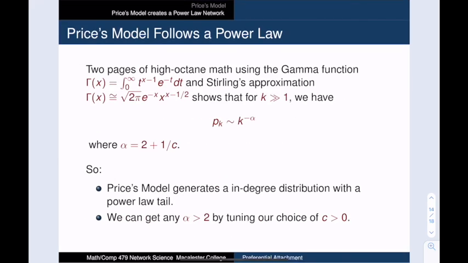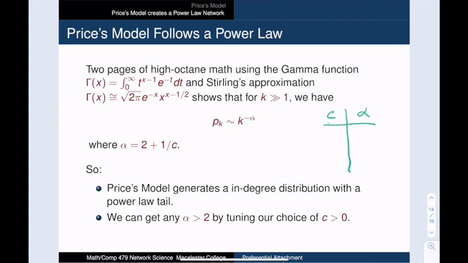We still need to figure out what the tail of this distribution looks like. And doing that actually takes quite a bit of high-octane math. We need to use the gamma function and a Stirling approximation, and if we do that, we find that the fraction of vertices with in-degree k grows like k to the minus alpha, where alpha is equal to 2 plus 1 over c. In other words, Price's model generates an in-degree distribution with a power law tail, and we can get any power law exponent we want by using different values of c.